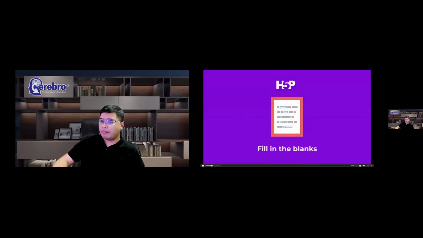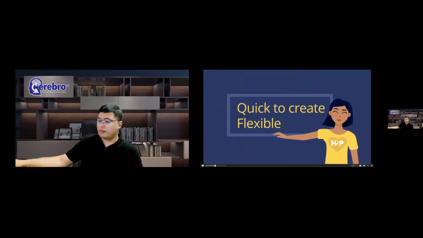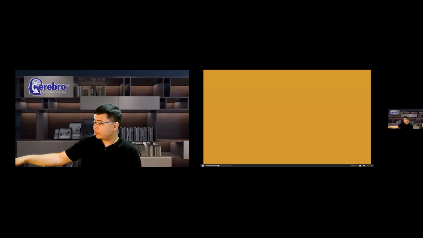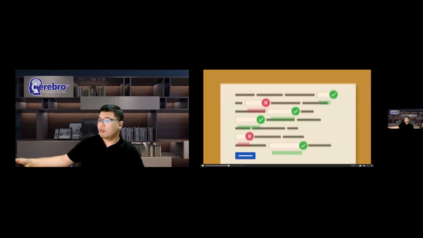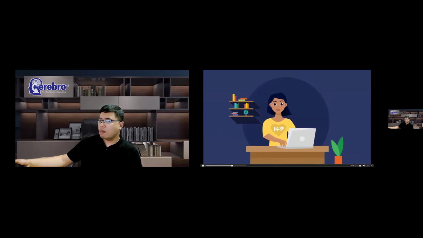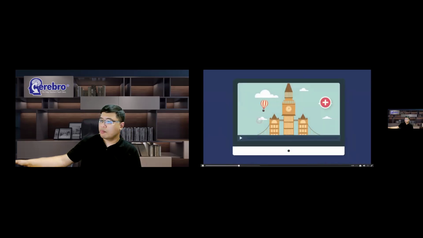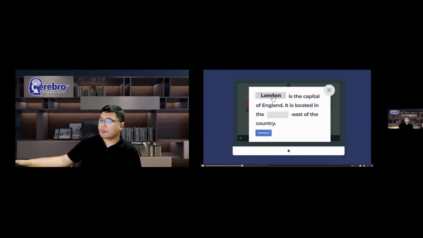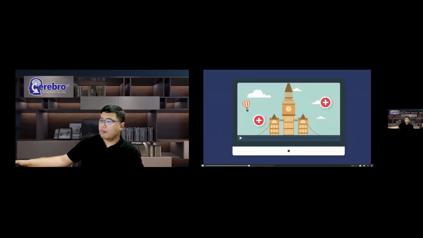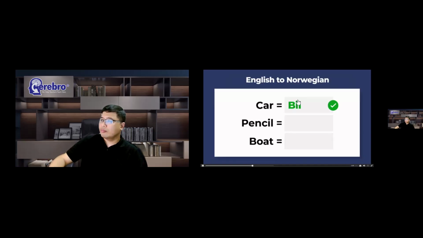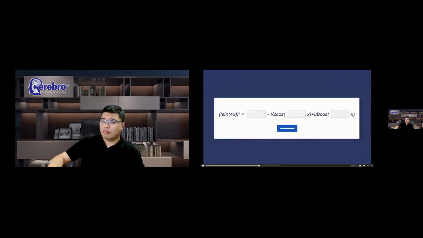H5P's Fill in the Blanks. Fill in the blanks tasks are quick to create and flexible. You may use them to make text-heavy pages interactive. Learners learn and remember more if they are active while learning. Fill in the blanks may also be used to create tasks within many other H5P content types. They may even be used for learning new terms or for math tests.